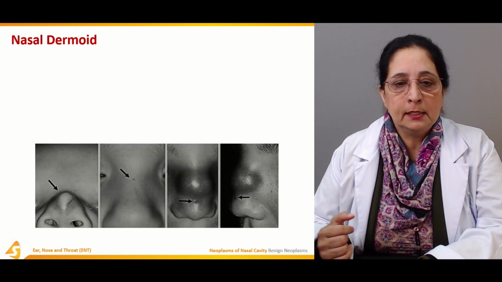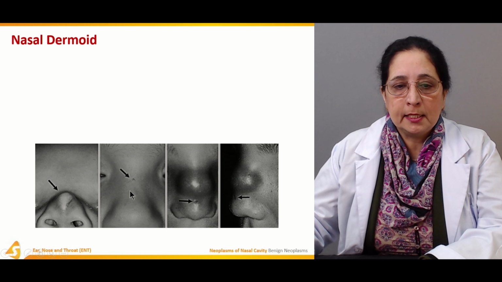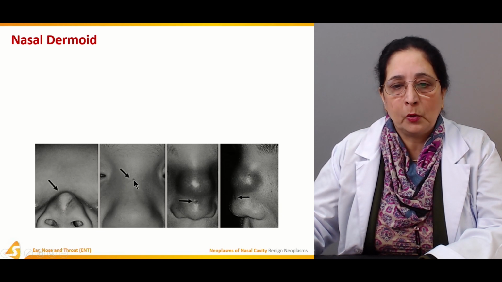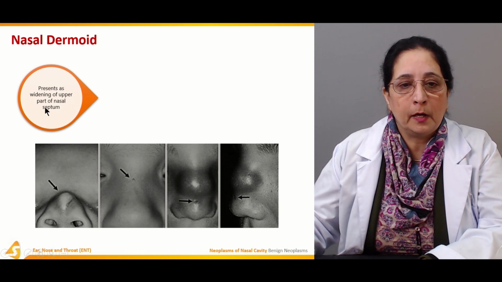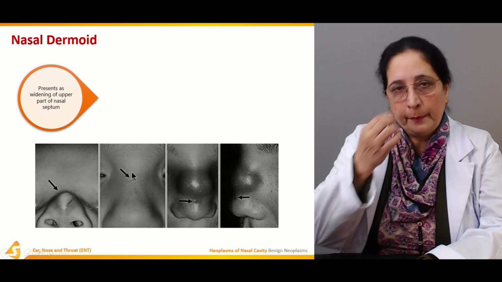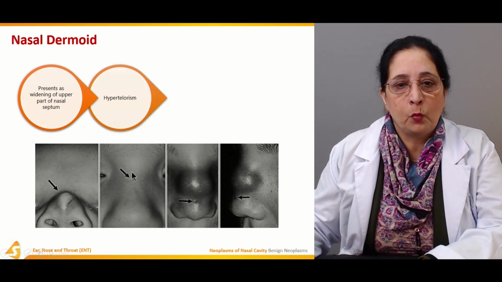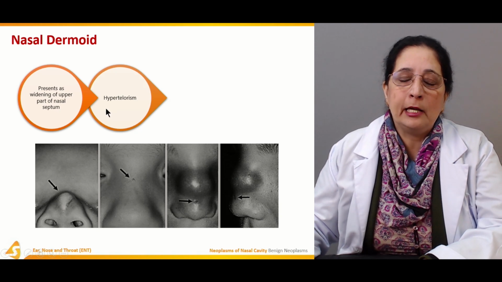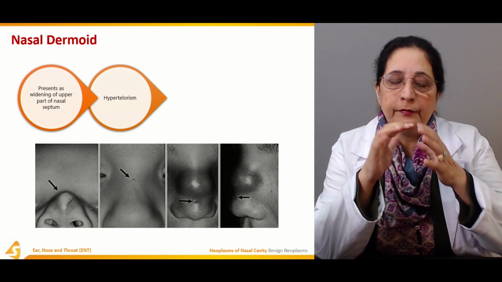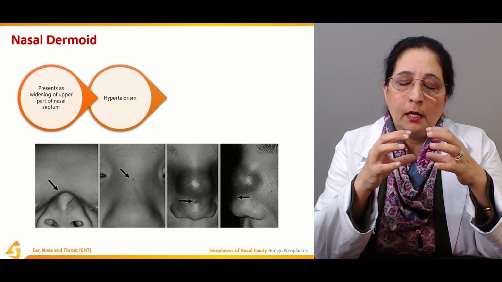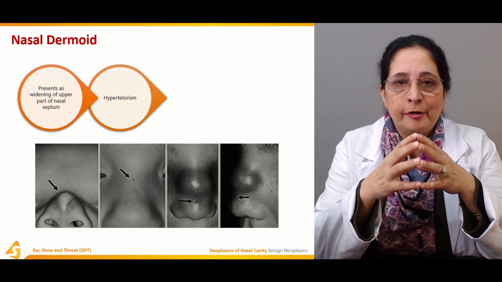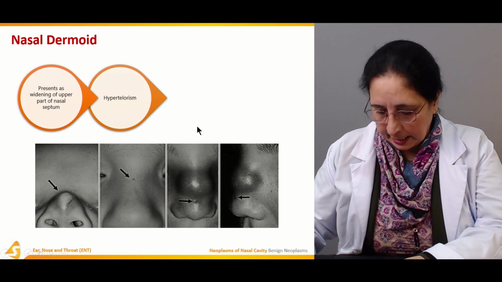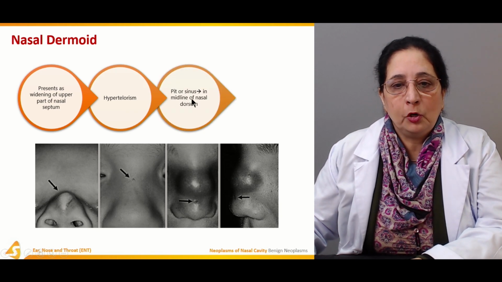Nasal dermoid, these are the dermoid cysts, and usually they have a small pit or opening also. Present as widening of upper part of nasal septum. The upper part of nasal septum becomes wider. There is hypertelorism. Because of the widening of the upper part, the distance between the two eyes is increased, known as hypertelorism. Pit or sinus in midline of nasal dorsum.